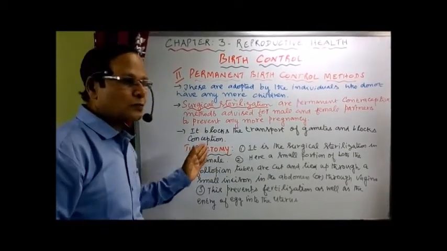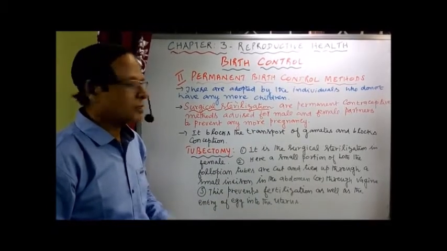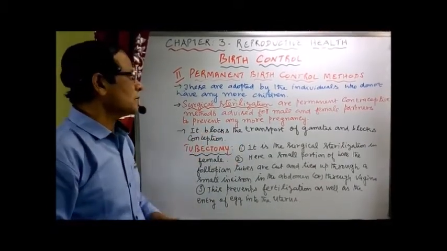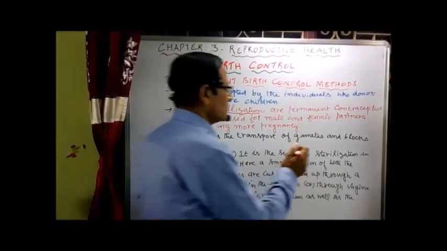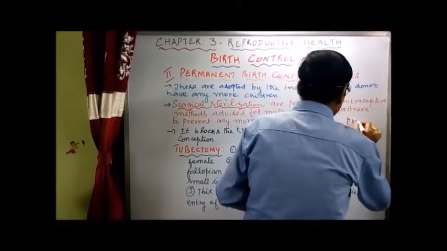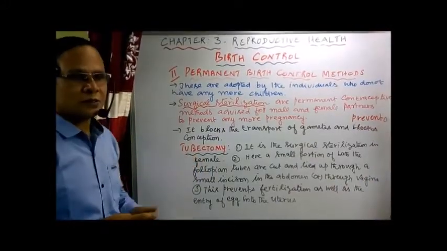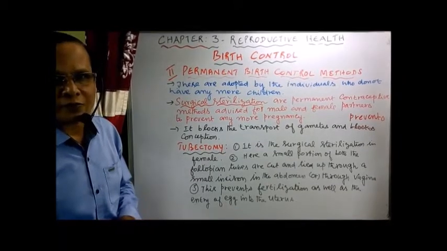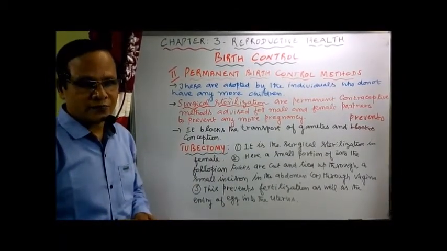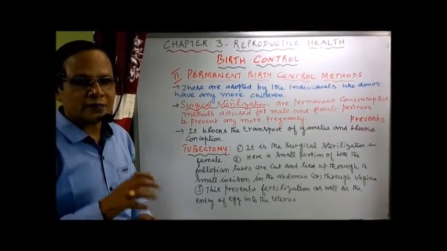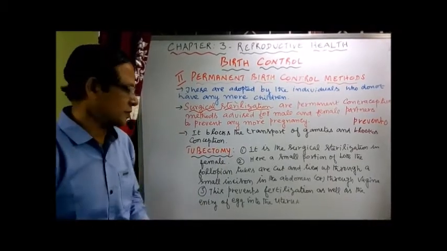It blocks the transport of gametes to the site of fertilization, and prevents conception. In female, this method is called tubectomy, and in male it is called vasectomy. So what is tubectomy? Tomy means cutting. Here the fallopian tubes are cut and tied to prevent the transport of egg to the site of fertilization.